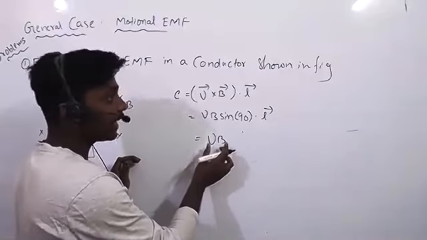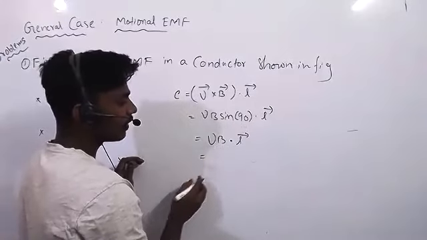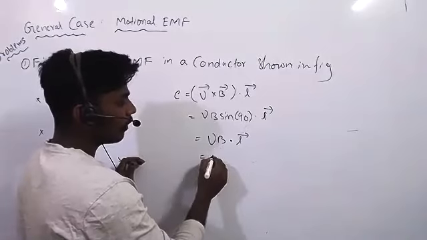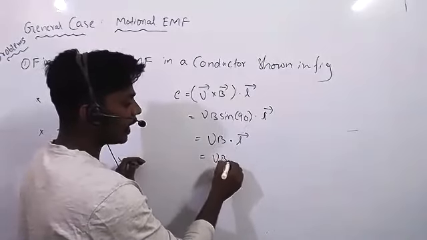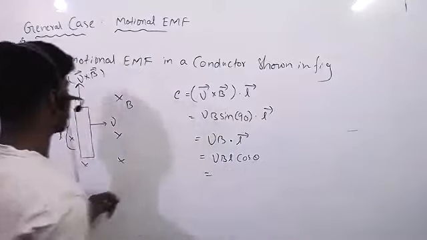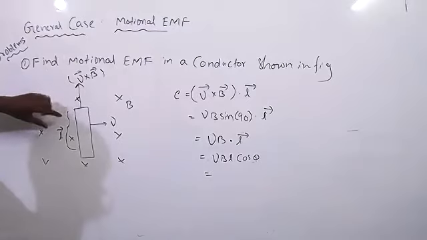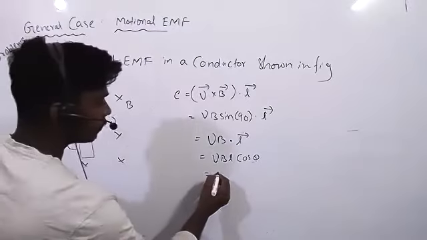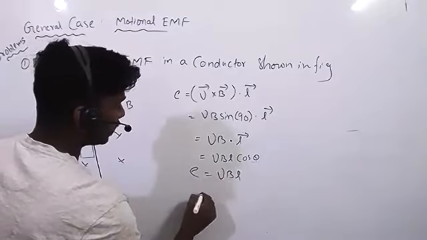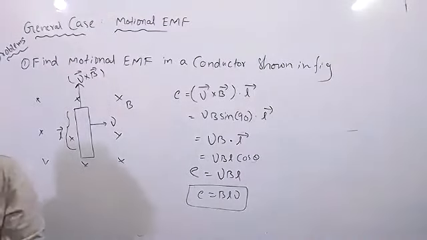Now this product is a scalar or a vector? It is a vector, right? So it is a vector, and dot one more vector we are given, right? Yes, sir. Now with the dot, what will happen? vBL cos theta, right? Now cos theta how much? v bar cross B bar is in this direction and L is also in the same direction, so cos 0, and cos 0 equals 1. So vBL, nothing but that, right? E is equal to BLv. So the EMF in this conductor is BLv. Clear? Did you understand how to do sums now?